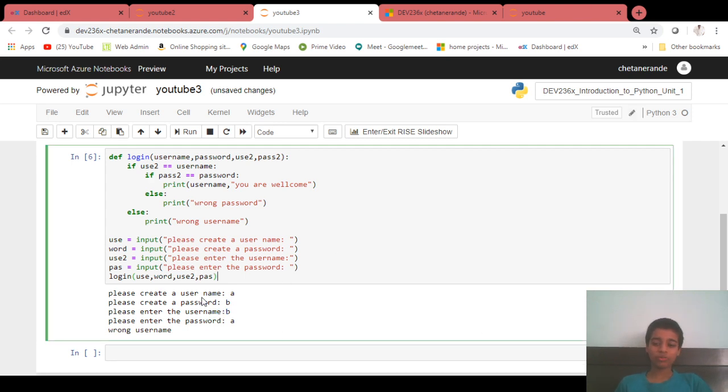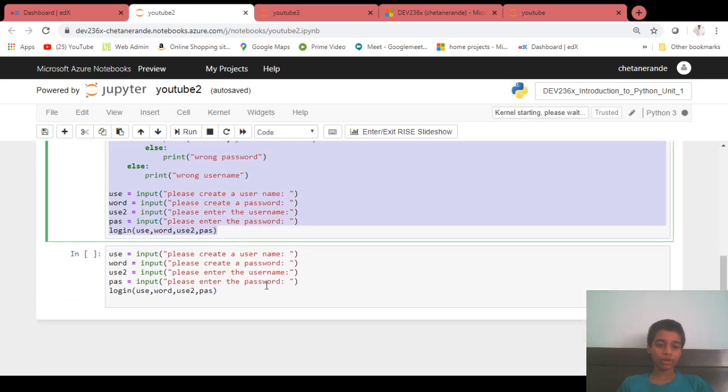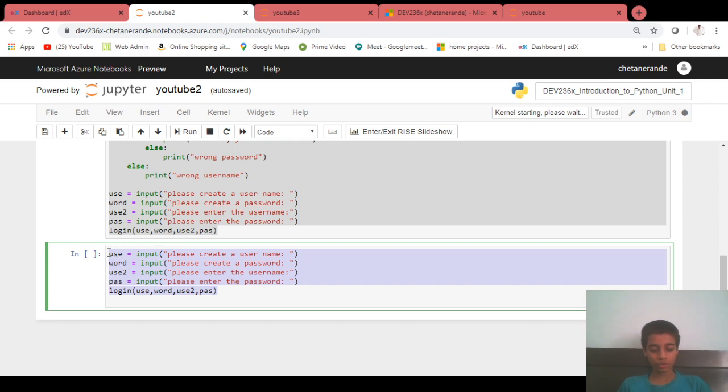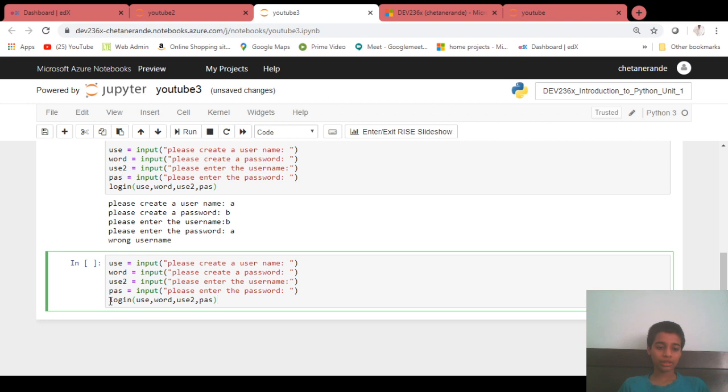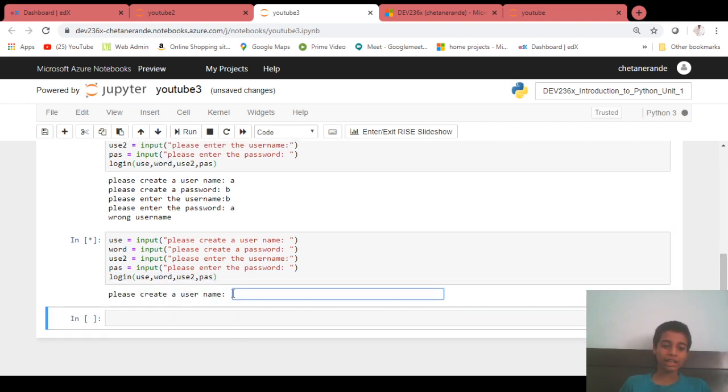So this is the self checking here, and the login is defined here. So I have to use 4 inputs for username, and I can just print it here that I want to log in. It will do the same thing here.